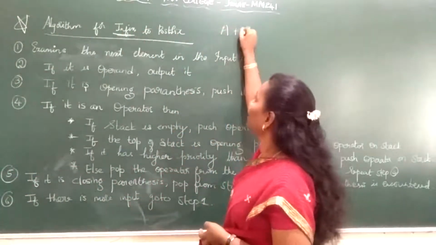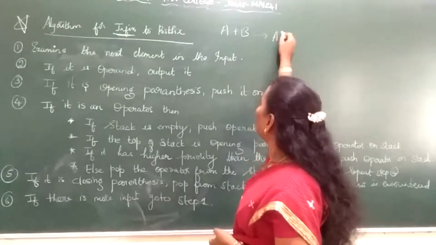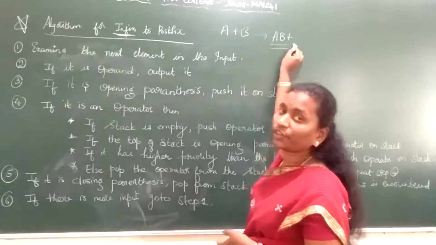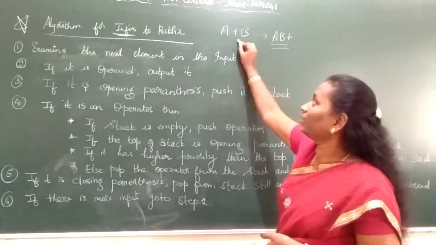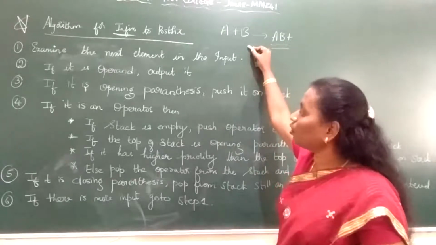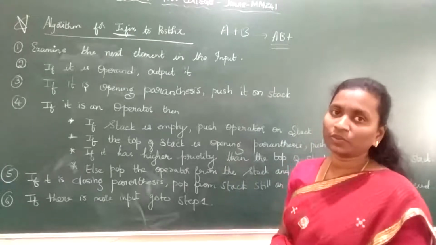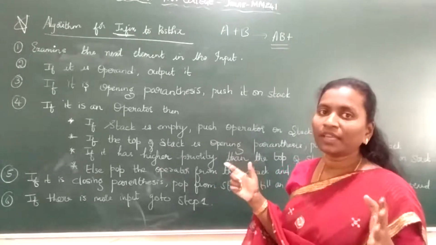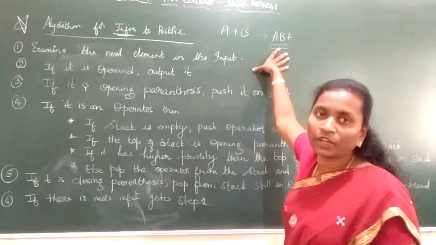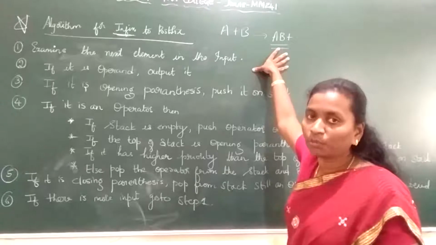For example, if I have A plus B, this is my infix expression. How am I going to convert this into postfix? For postfix, what answer should I get? AB plus. That means the operator comes after your operands. You may ask, ma'am, can we do it directly? Why do we need to go through this algorithm? If it is a simple expression with only a few operands, we can easily do it. If it is quite a big expression, we can't do it like this. We'll get confused. So in such cases, we have to assign priority to the operators, and by using a stack, we convert the given expression from one form to another form.